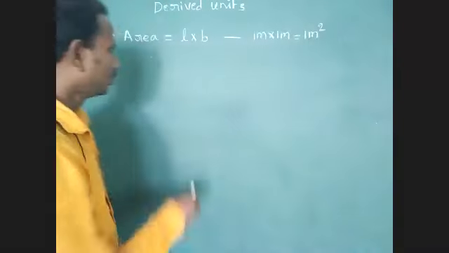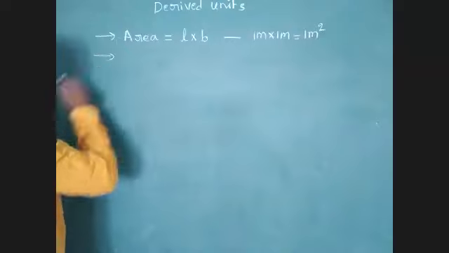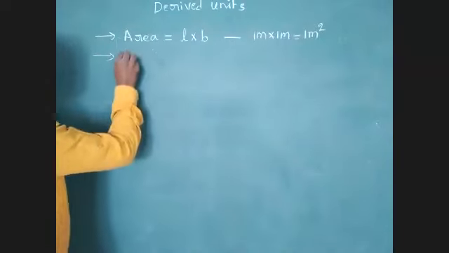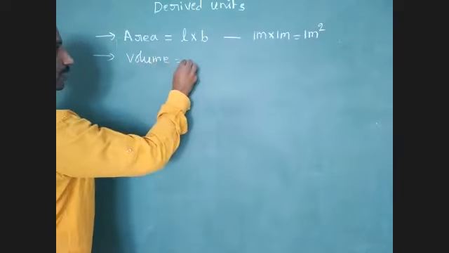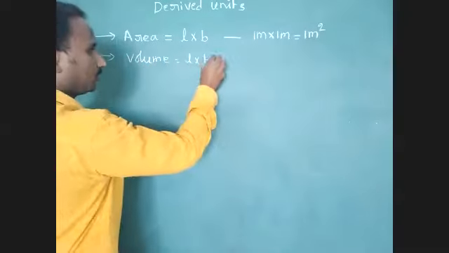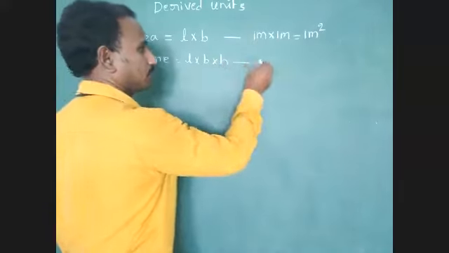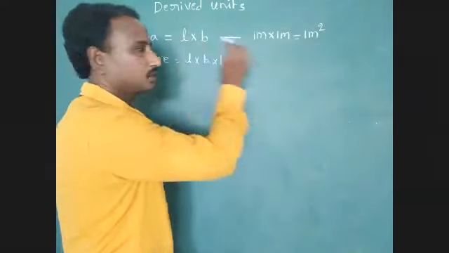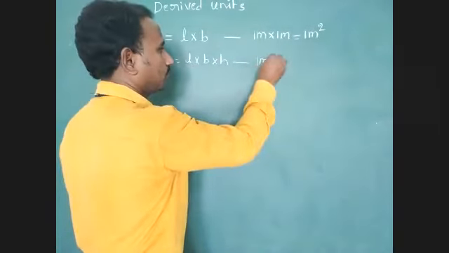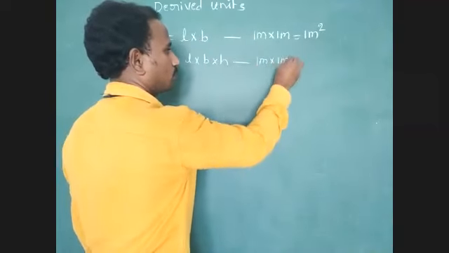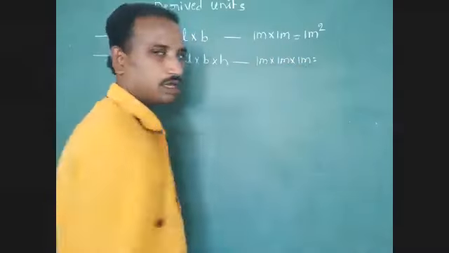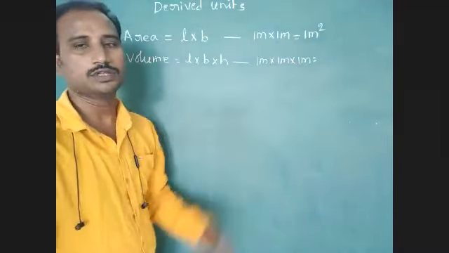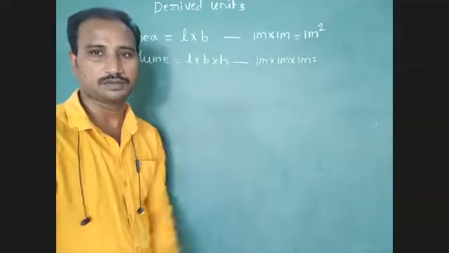Okay, next, one more physical quantity. Second physical quantity, volume. Volume equals length into breadth into height. So here SI unit of length 1 meter, SI unit of breadth 1 meter, SI unit of height 1 meter. Here how many times do we use these fundamental units? 3 times.